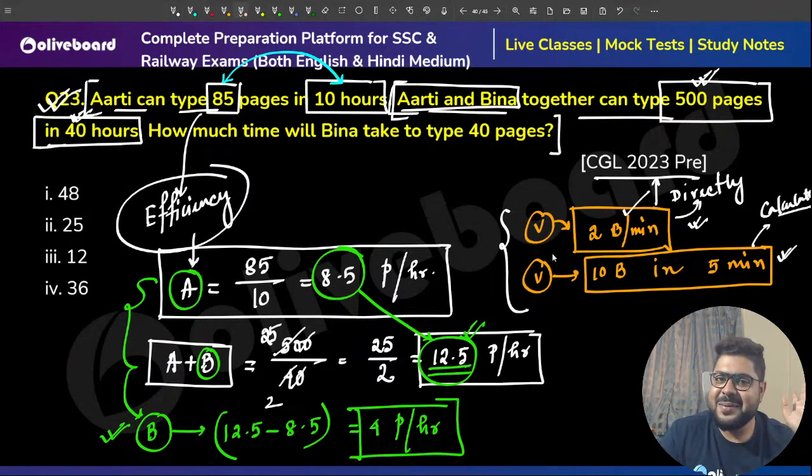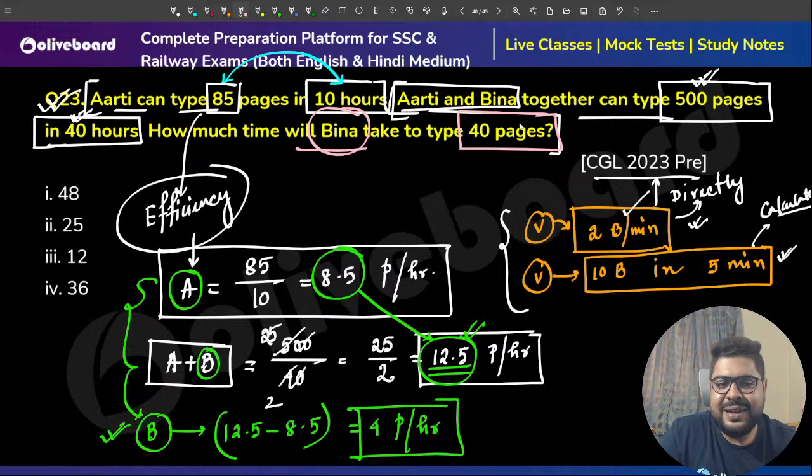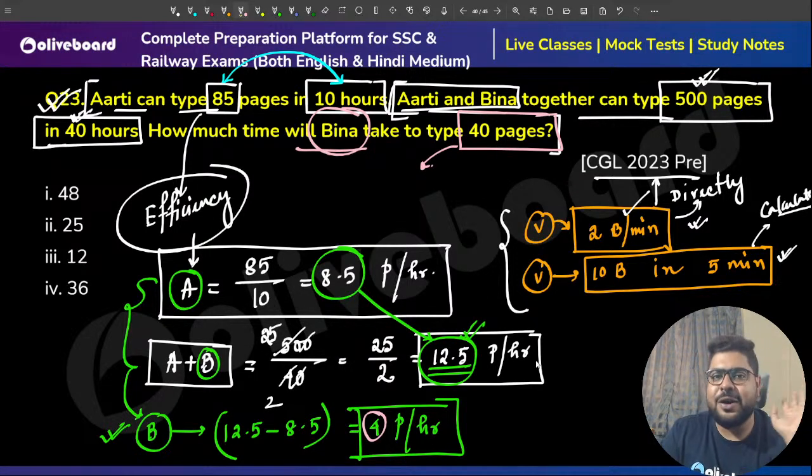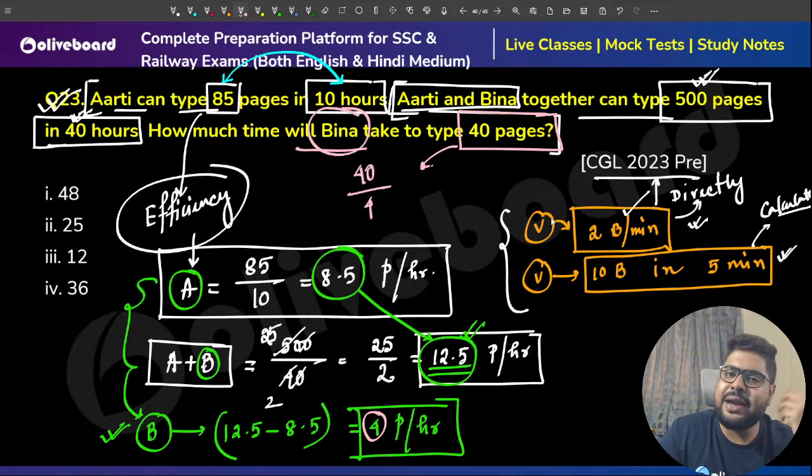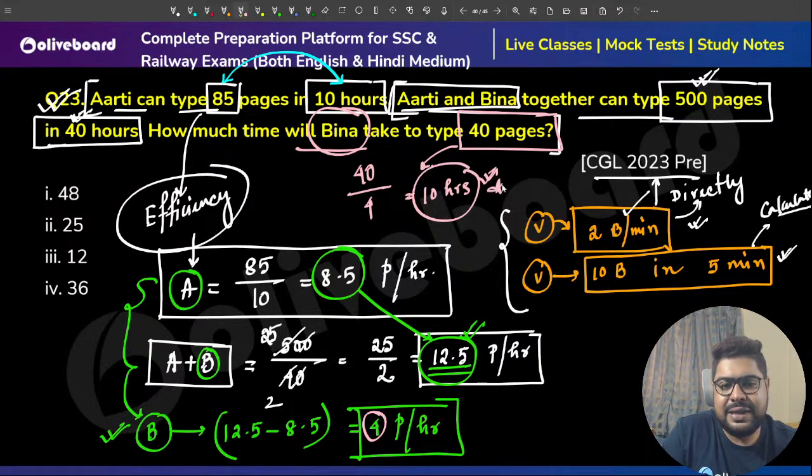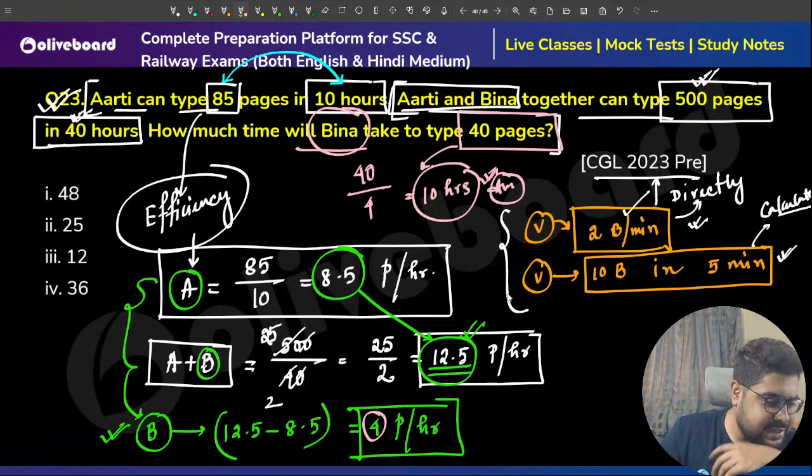How much time will Beena take to type 40 pages? Now we will say, sir, Beena is doing 4 pages in 1 hour. Sir, 40 pages Beena will take how many hours? Divide this by 4. So 4 pages in 1 hour, 40 pages in how many hours, sir? 10 hours. That is my answer. Have I made any mistake?